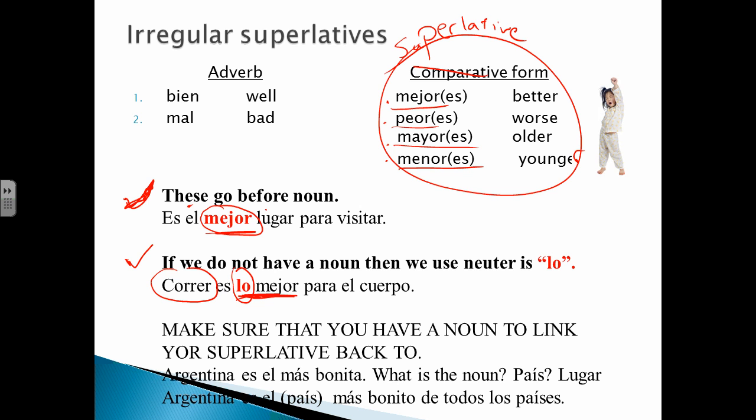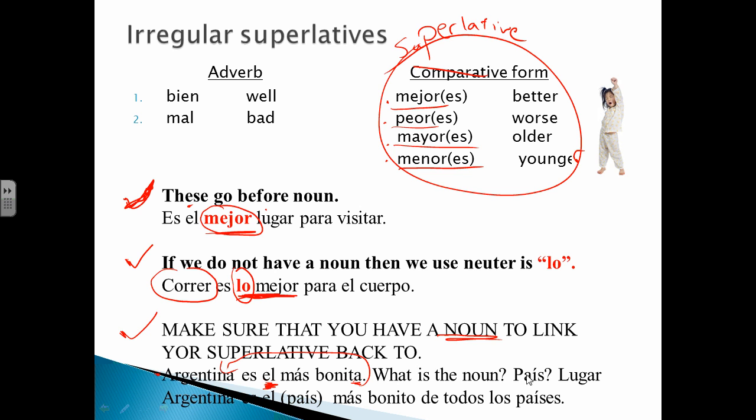And the last thing that I wanted to say right here is make sure that you have a noun to link your superlative back to. For example here, Argentina es el más bonito. Okay? Well, in this situation, when you're talking, I'm not sure what's the noun? Argentina is the most beautiful. Okay? So here we're talking about bonita es Argentina, but